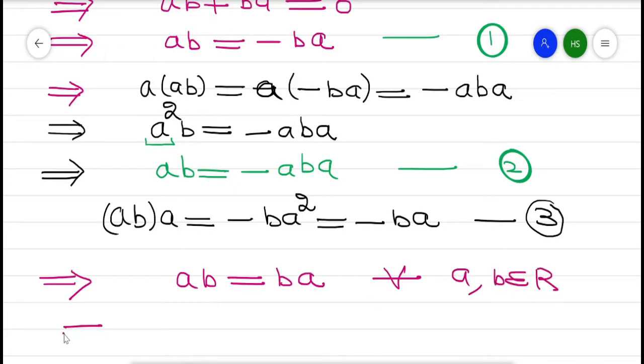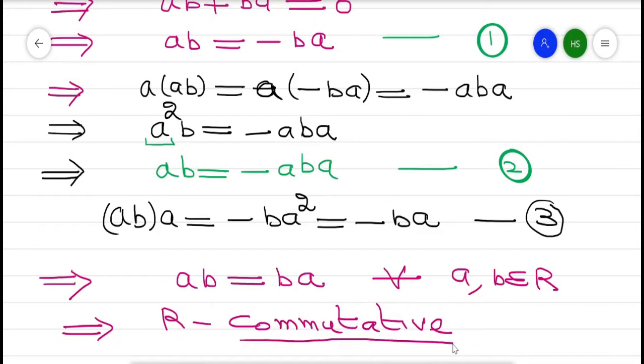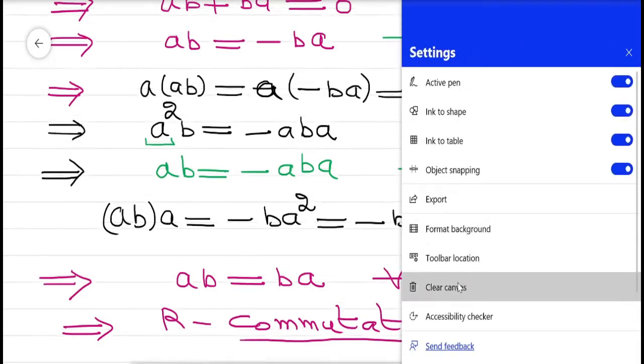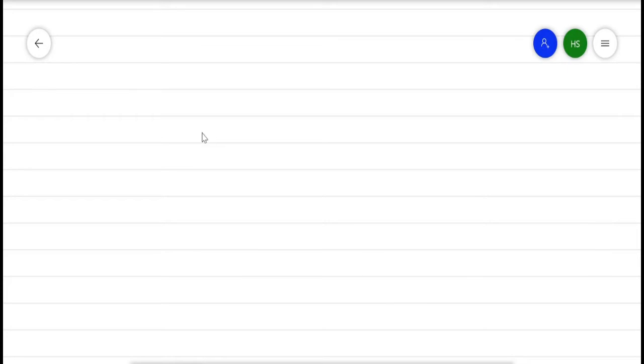So it implies that R is a commutative ring. If R is a Boolean ring, then R is also commutative. So again, this is a very important question. Now the next example is question number 8.